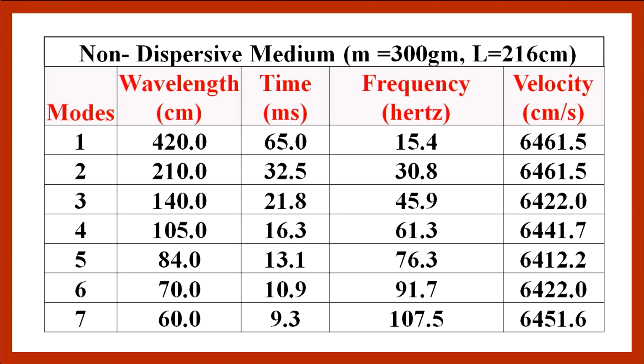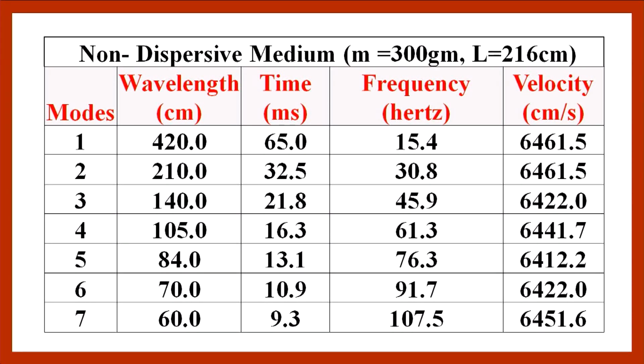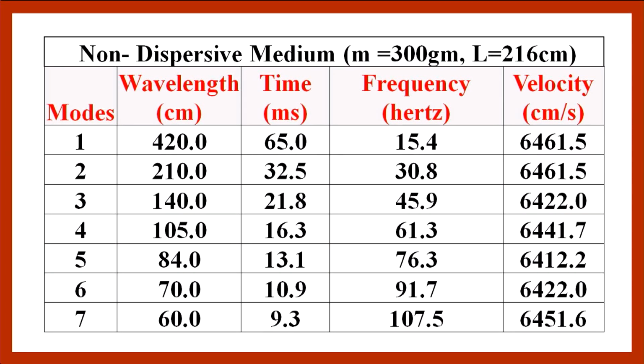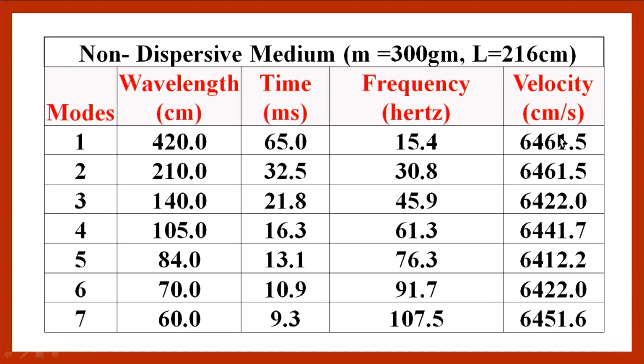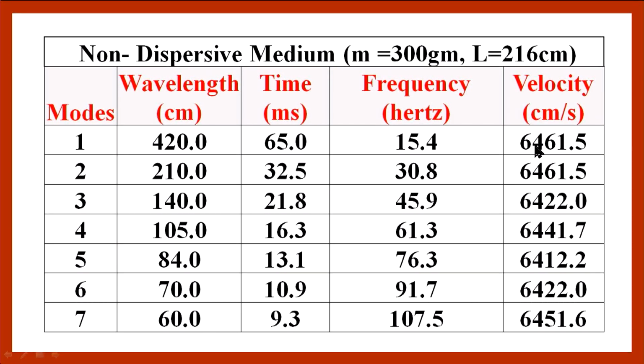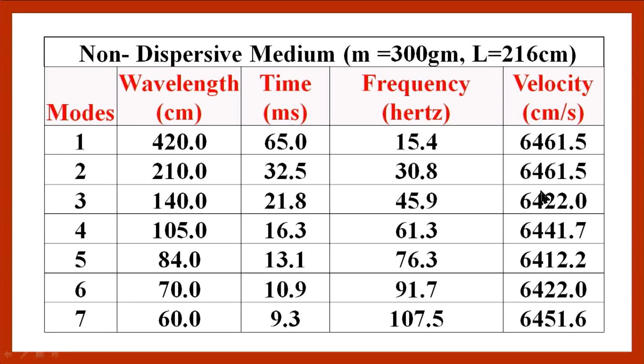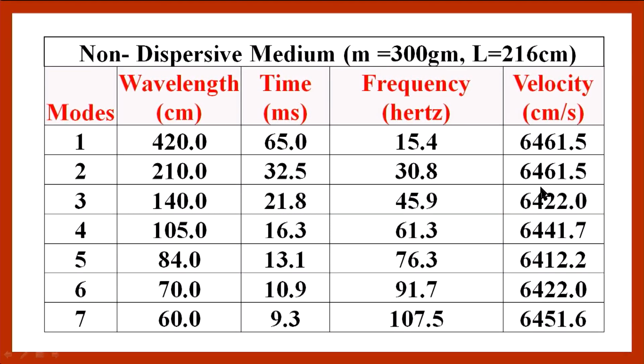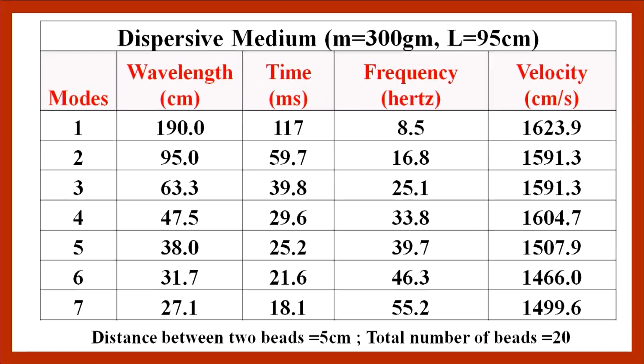Now I will show you the readings which we have taken using this arrangement for the non-dispersive medium, keeping the mass 300 grams and length 216 centimeters. We have performed the experiment, and you can see that this velocity, in centimeters per second, is almost constant. Now let us see the case for the dispersive medium.